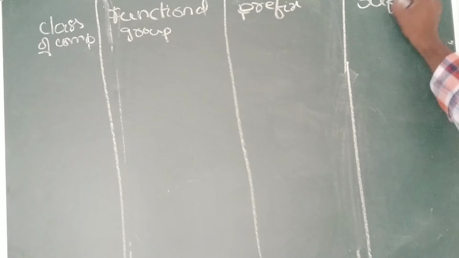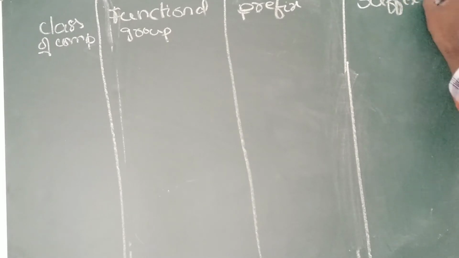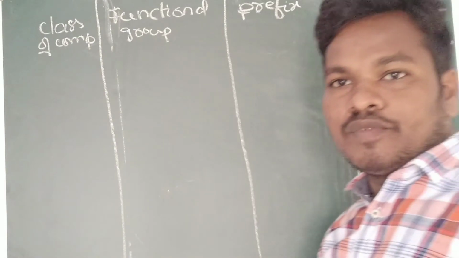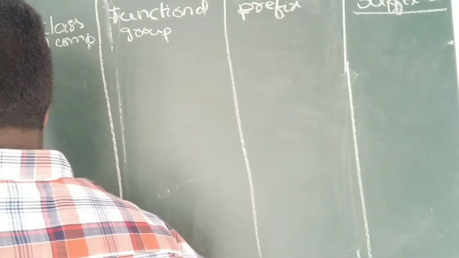Prefix means it will come at the first; suffix means it will come at the last. Already we discussed what prefix and suffix are.